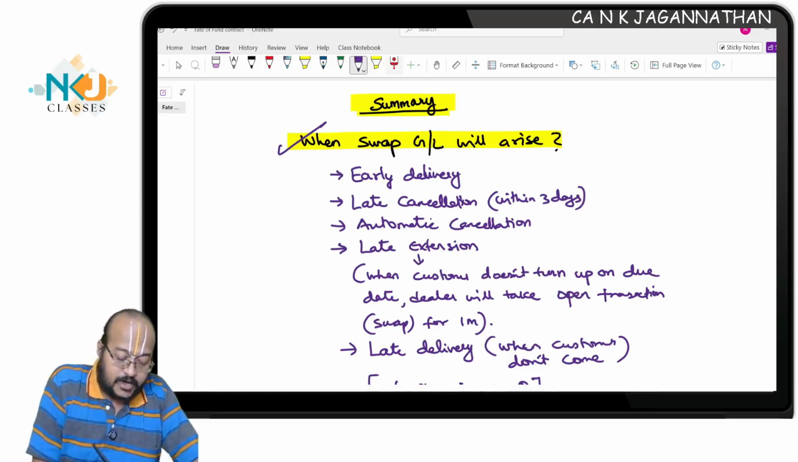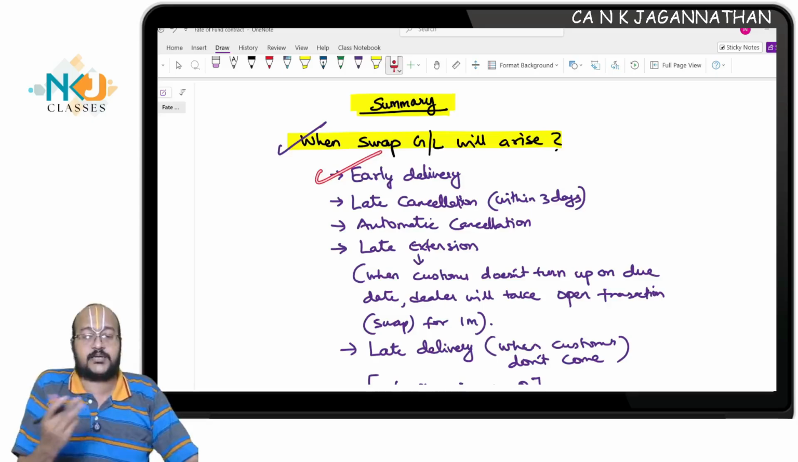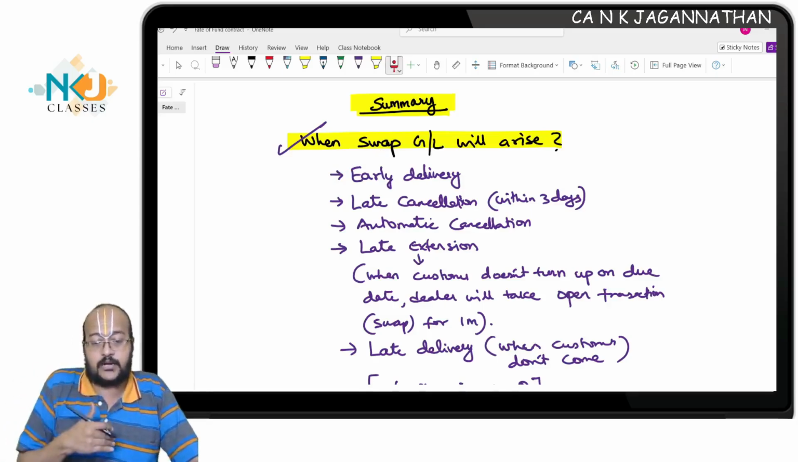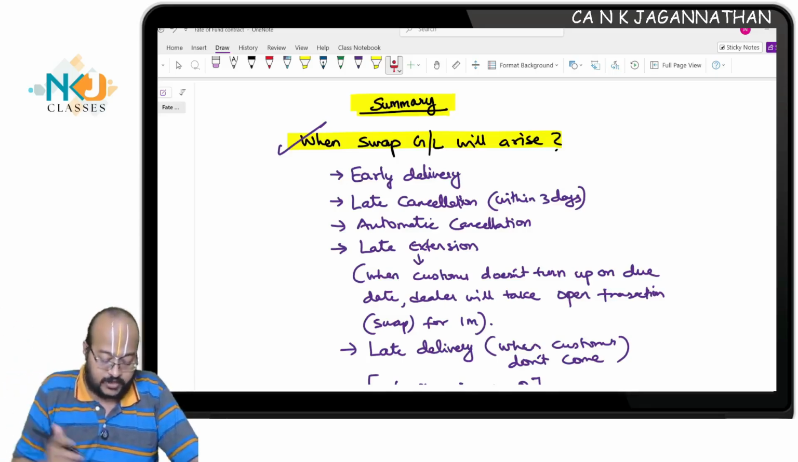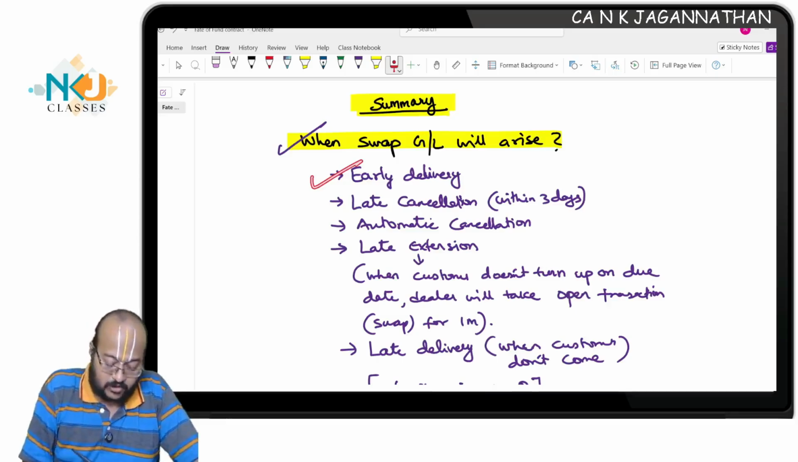In case of early delivery, there will be swap gain loss. Why? There is a timing difference. You take early delivery one month before itself. You take the delivery, and now you go to the interbank market and do the adjustment. So early delivery, there will be swap gain loss.